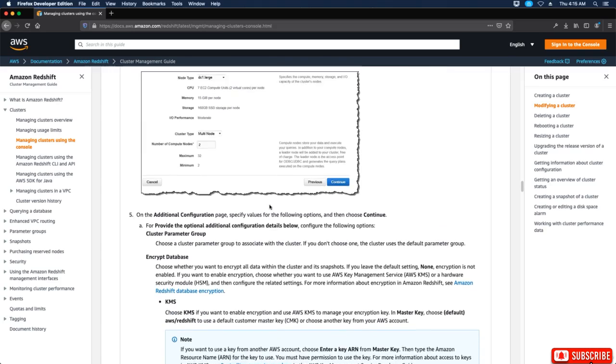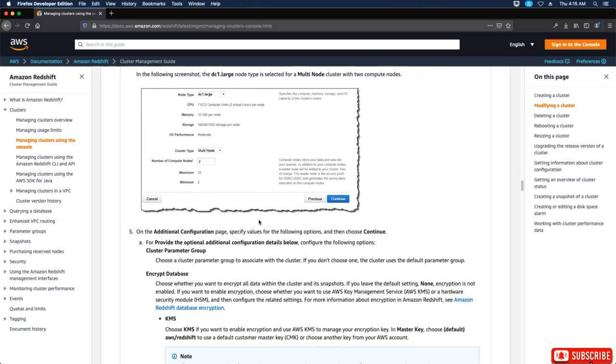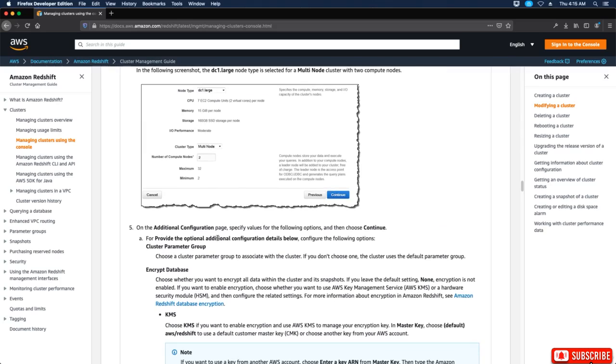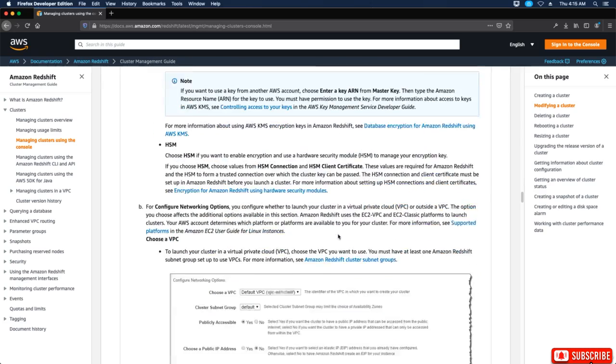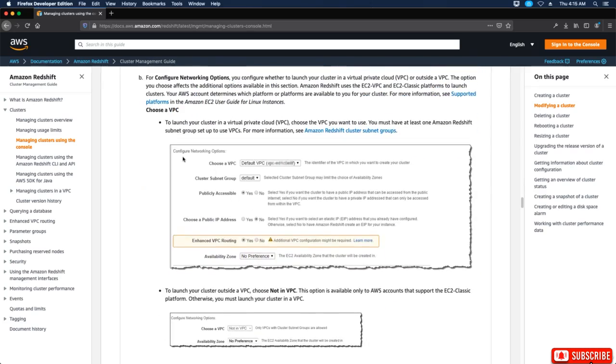On the additional configuration page, okay, specify values for the following options, then choose continue. Okay, so again, and then you have configure network options. So choose a VPC, cluster subnet group, publicly accessible, choose a public IP address, and then availability zone, right?